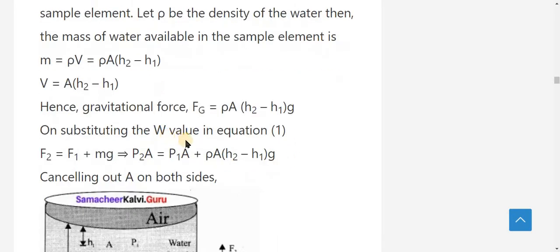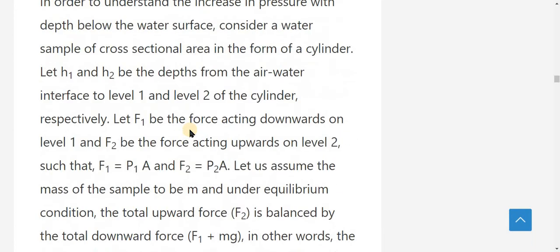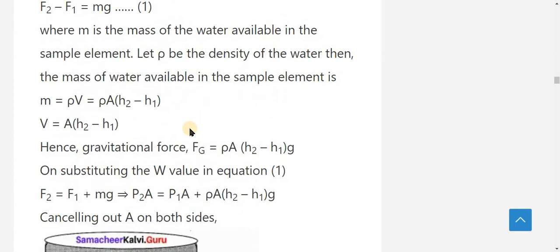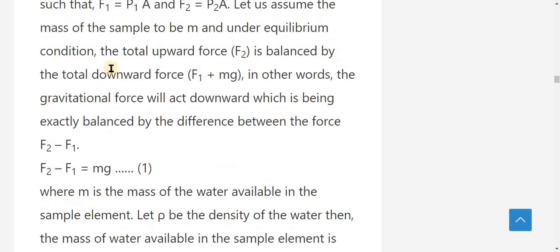On substituting this value in equation 1, F2 is equal to F1 plus mg, that means the downward force F1 plus mg.